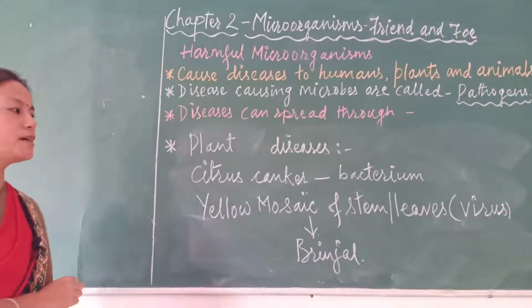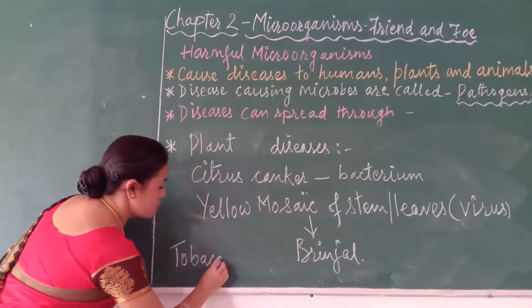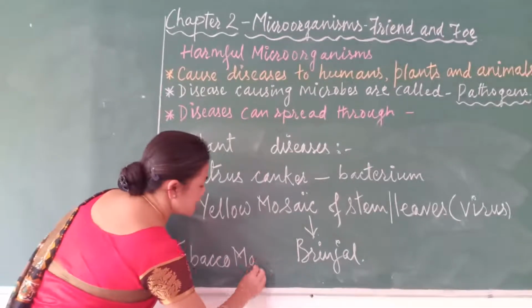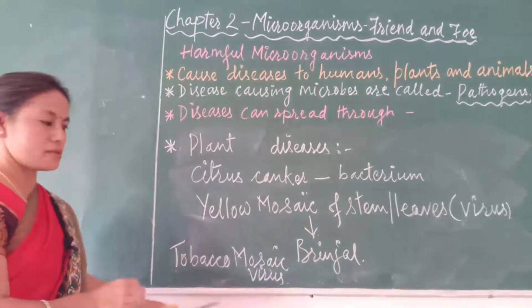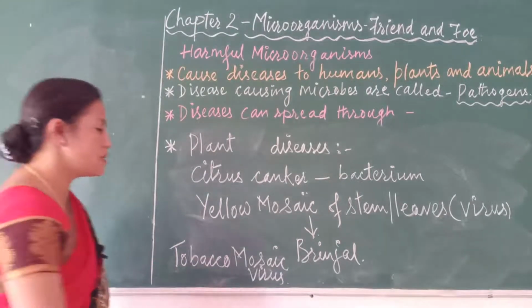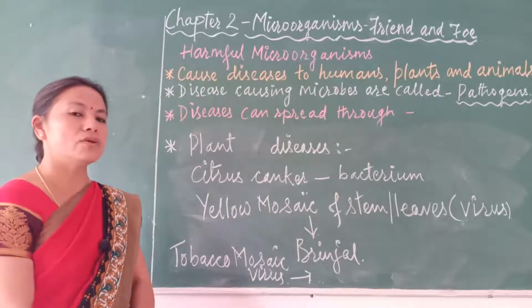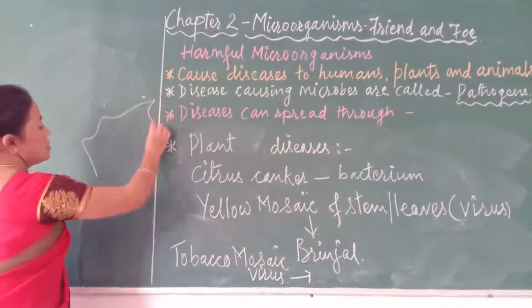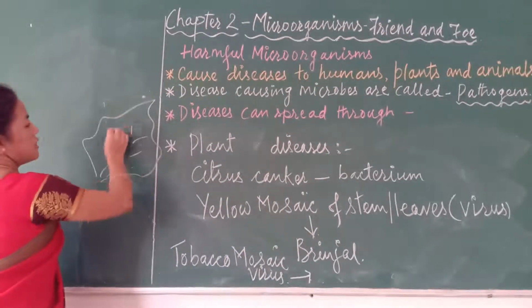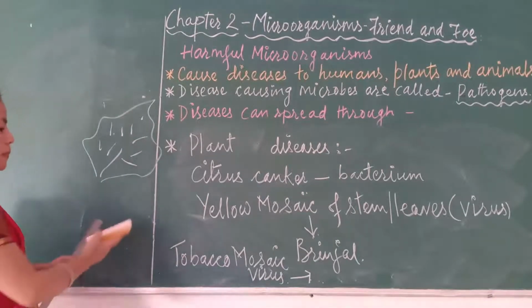There is one more virus which is called tobacco mosaic virus. The name itself says it is a virus, isn't it? And it will also spoil the tobacco plant. The tobacco leaves will be spoiled, and the farmers will again suffer a huge loss.